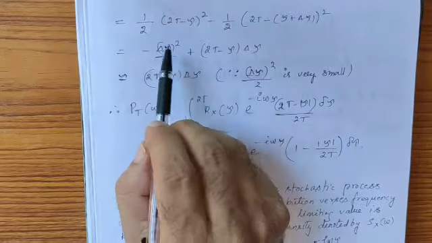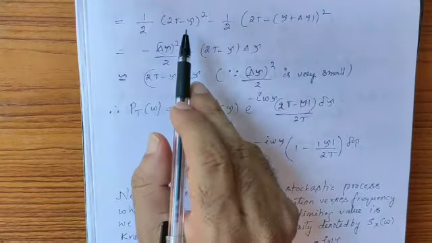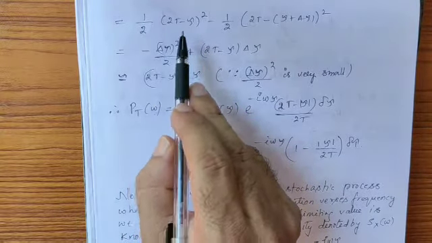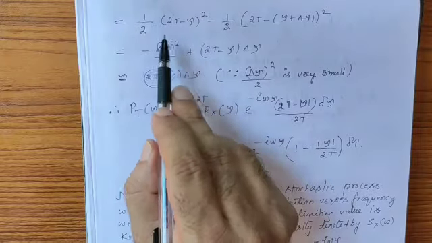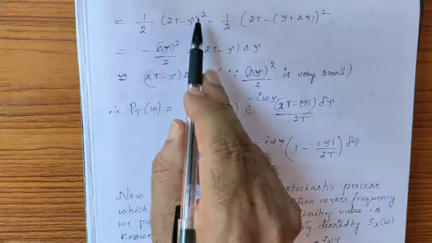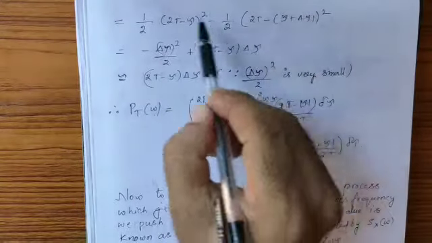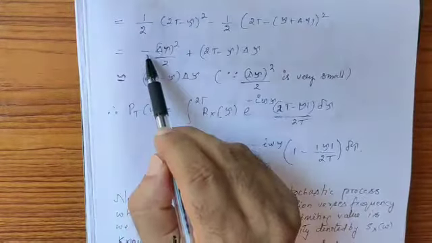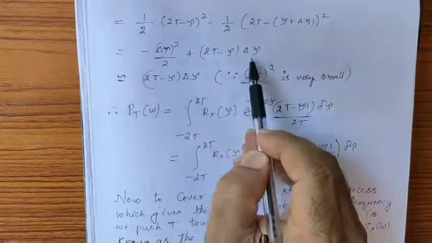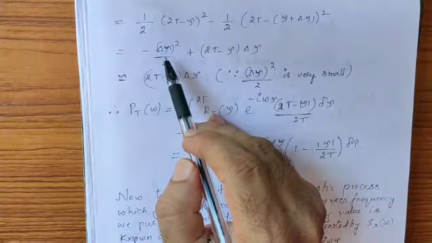Yes, area of the big triangle is half of one side squared, because both the sides are the same. The reason is the angle made by the line is 45 degrees. Both the adjacent sides are equal. Therefore half of (2t minus tau) whole square, this is the area of the big triangle, minus the area of the small triangle. Now if you simplify this, you will find minus delta tau whole square by 2 plus (2t minus tau) into delta tau. Now delta tau is already a very small number greater than 0.